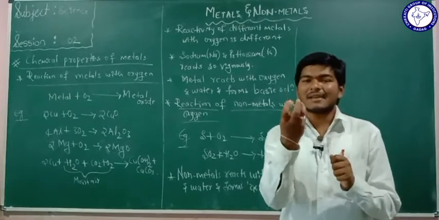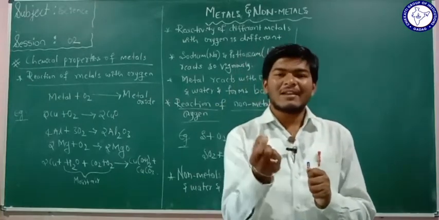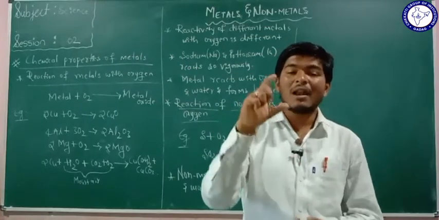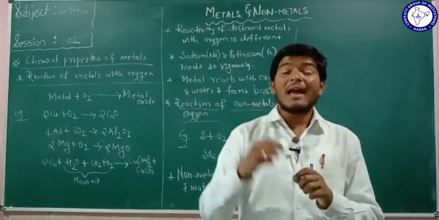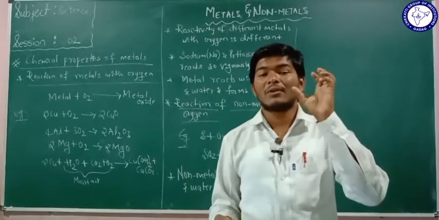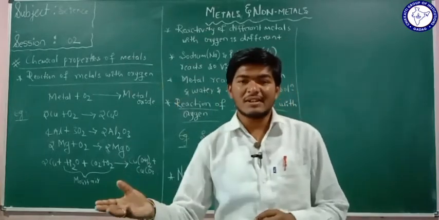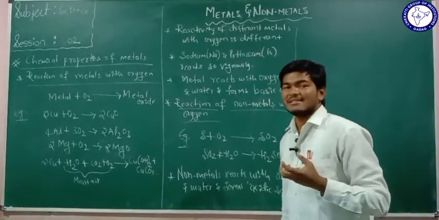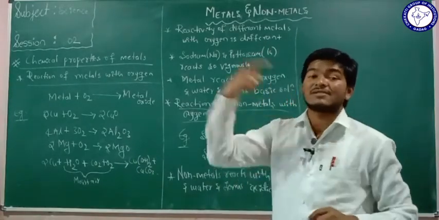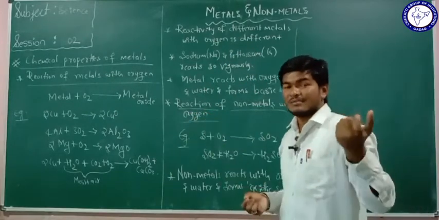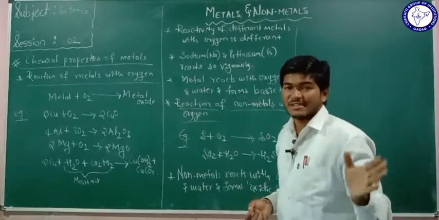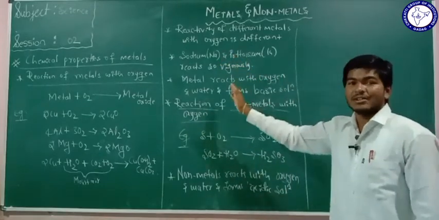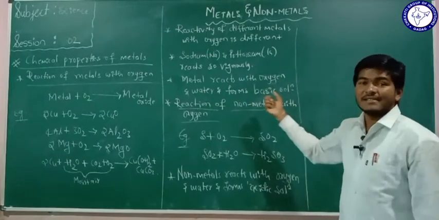You have to collect some rust powder of the iron or from the copper, and put that powder into a small amount of water, stir it well, and using the litmus paper confirm whether that solution is a basic solution or an acidic solution. Here we get the result that the red litmus paper turns to blue. That means the given solution is a basic solution. Is it clear? So when any metallic oxide reacts with the water, they form the basic solution.